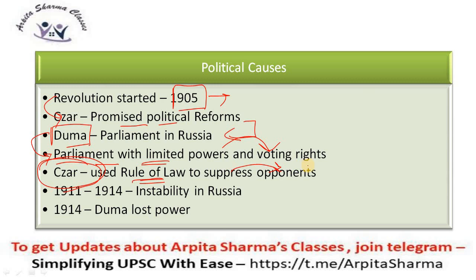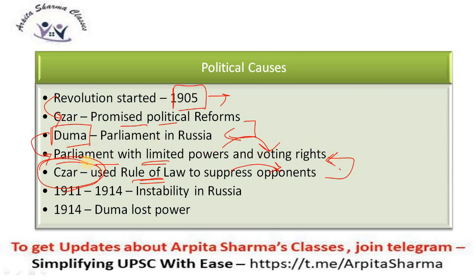So in front of the nation, in front of the people, he created a parliament and showed them, okay, I am giving you political reforms. But in the backdrop of this parliament, the king kept all the power in his hands, and the parliament had limited or almost no powers.